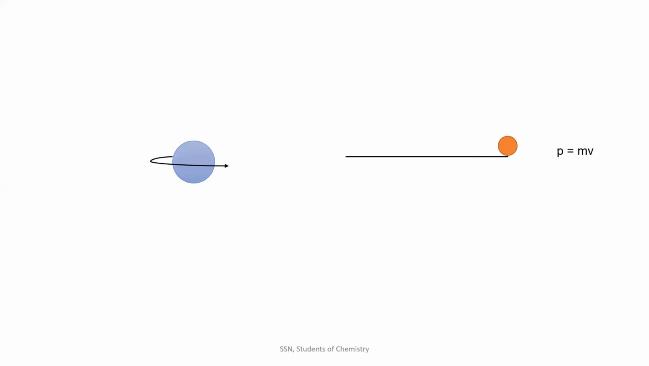And there is another thing called angular momentum. What is angular momentum? Consider the same ball rotating along a circular path. In addition to mass and velocity, we would also have a parameter called radius here because it is a circular path. So angular momentum, denoted by L, is obtained by multiplying the radius with the mass and velocity. So L is equal to mvr.